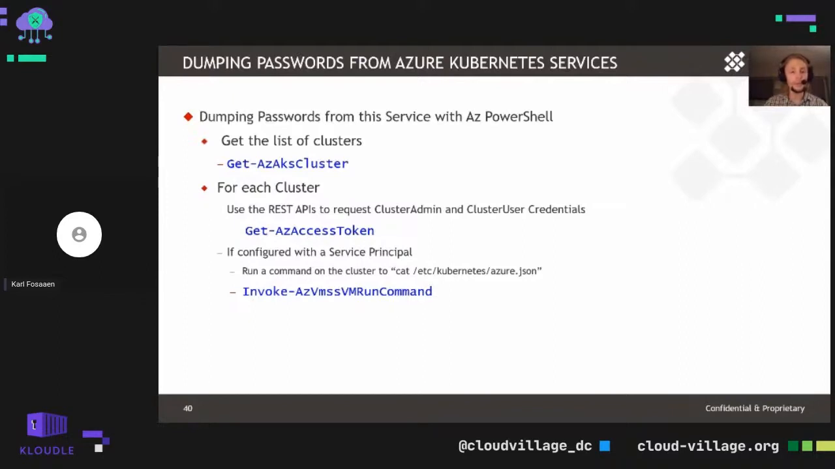So by using the run command feature for the virtual machine scale set, we can just issue a cat command for the azure.json file, read out those clear text credentials in the output of that, and then get access to the service principal credentials. Alternatively, if that cluster is utilizing a managed identity instead, we can use the metadata service from the cluster, and using that same AZ VMSS VM run command, we can ping the metadata service, get back a managed identity token, and then start going from there.